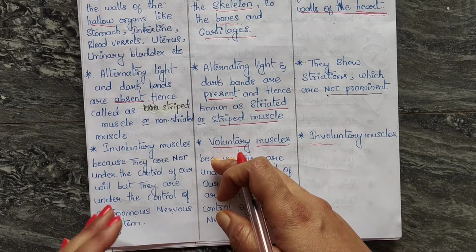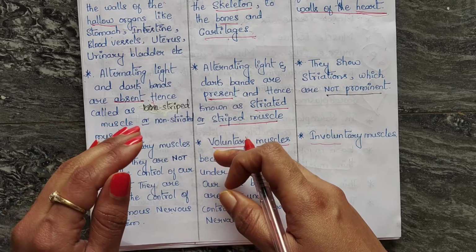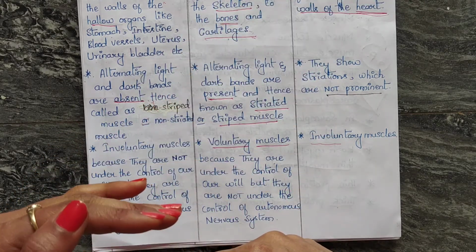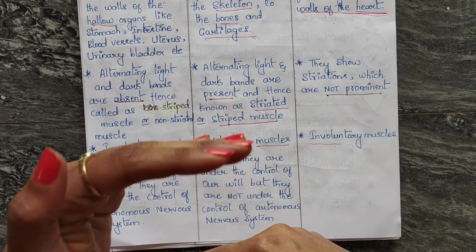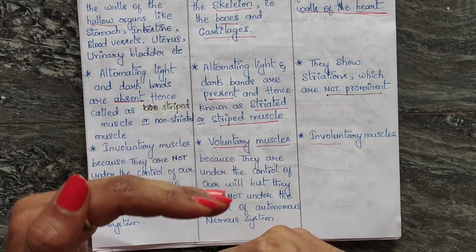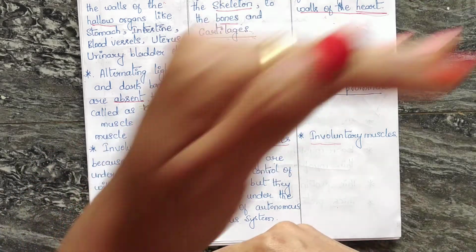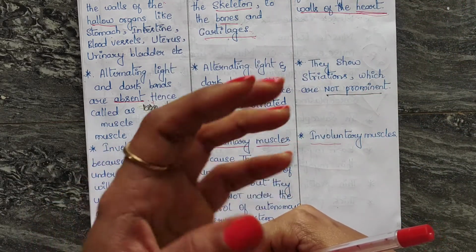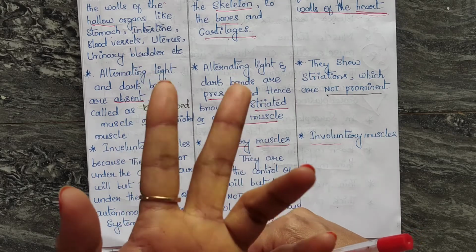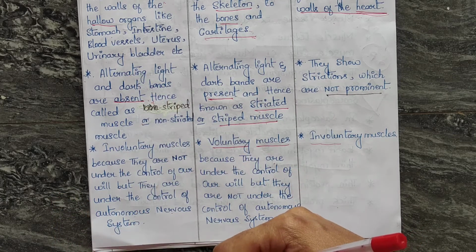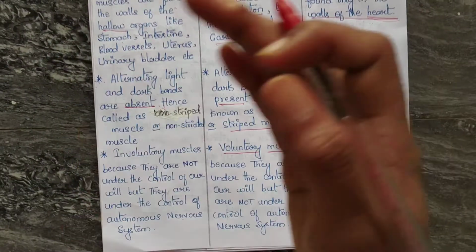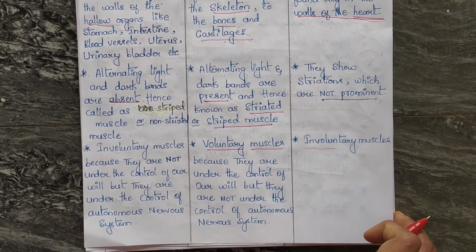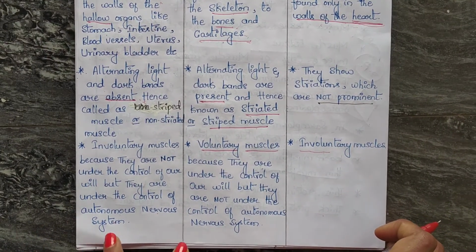If I want to move my hand from this corner to this corner, I can move. This is by my will, this is my wish. Say I want to move to this place, so I am moving. So these are under the control of our wish. I can move my hand or I can move from one place to another place. That actually forms the voluntary muscles.